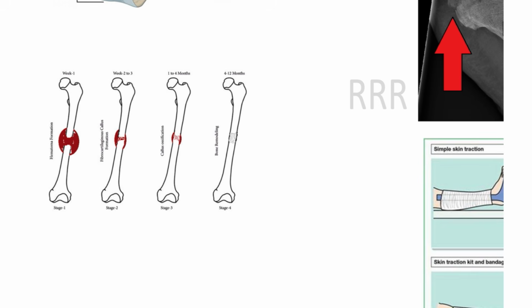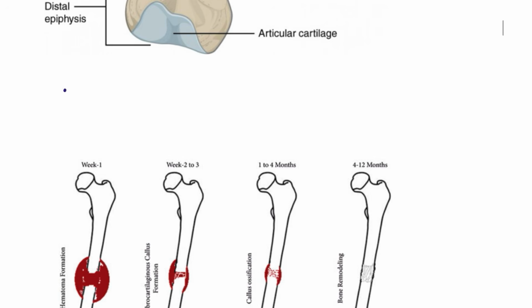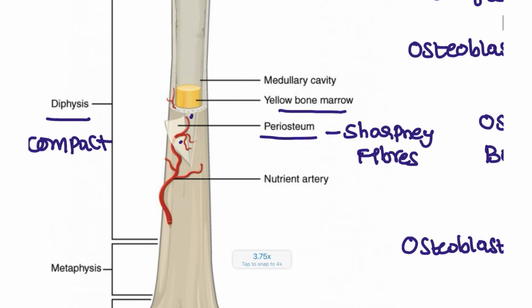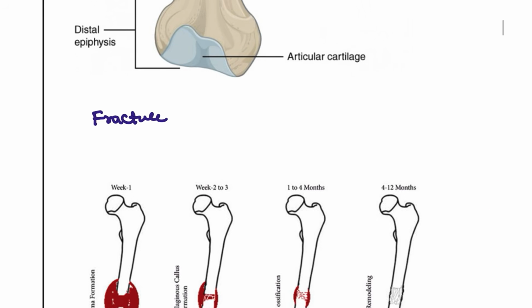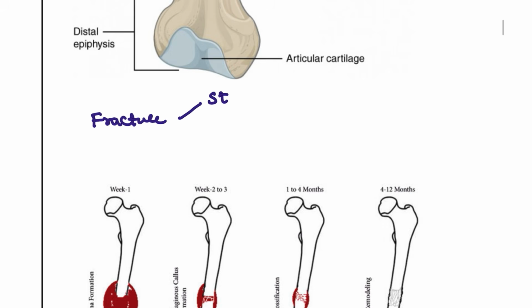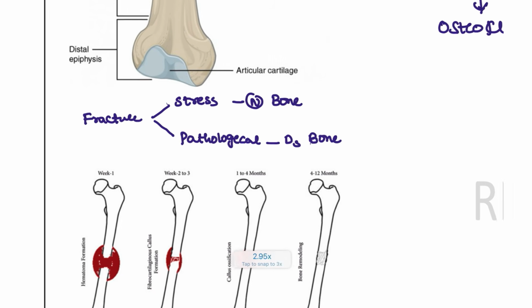Next, moving on to fracture healing, right? Before that, you also have to understand what a fracture is. Fracture means the bone has been broken. Whatever layers we are seeing here might be broken. It could be complete or incomplete, and it could be due to a stress fracture or a pathological fracture. A stress fracture means this is a normal bone. A pathological fracture means it is a diseased bone, right? This is the main difference.